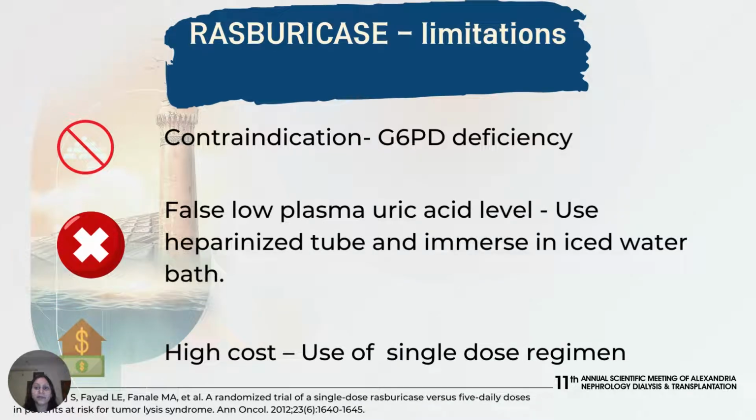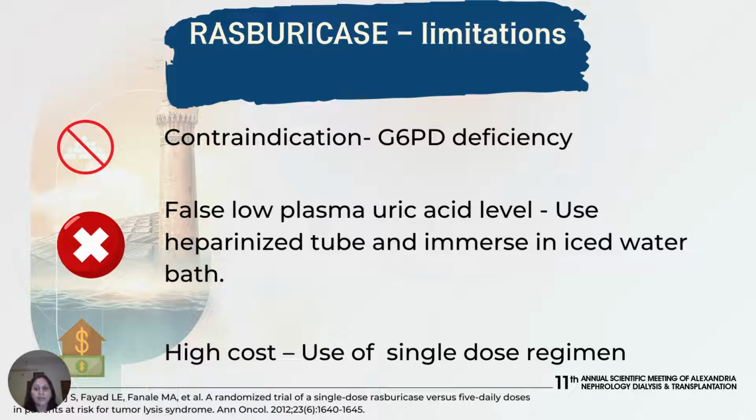A major limiting factor for the use of rasburicase is the risk of severe hemolysis in patients with G6PD deficiency. The patients requiring rasburicase should be screened for G6PD deficiency before its use, which can be a limiting factor in emergency situations. It is important to note that falsely low plasma uric acid levels can occur in the setting of rasburicase use because of the continued degradation of uric acid in the blood samples, which happens at room temperature.